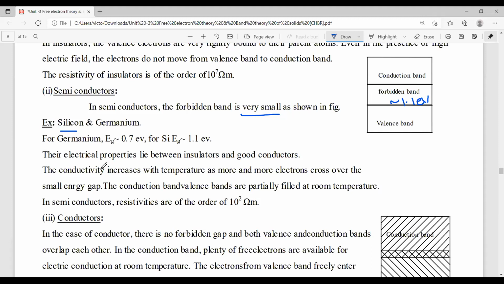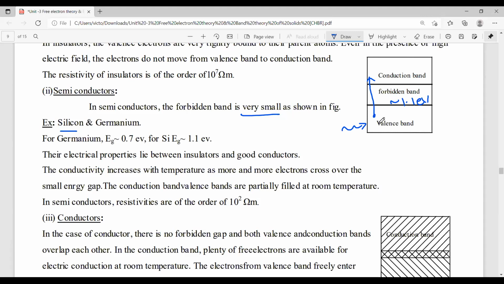Actually, semiconductors behave as insulators as well as good conductors. By giving some external temperature, the electrons can move to the conduction band.